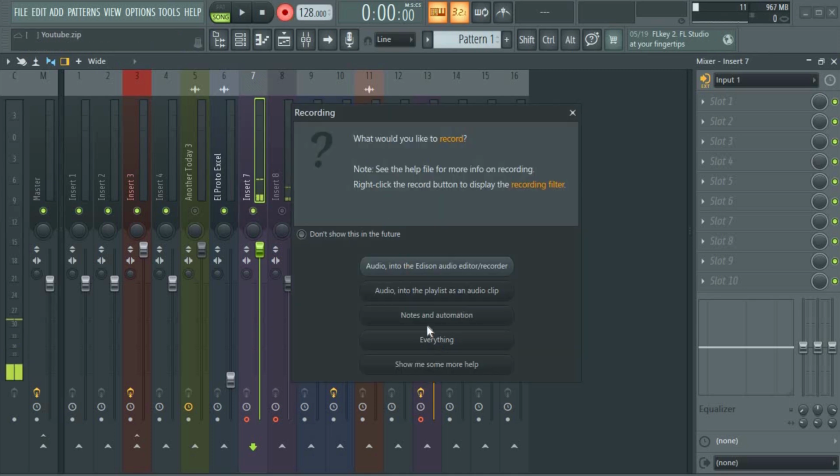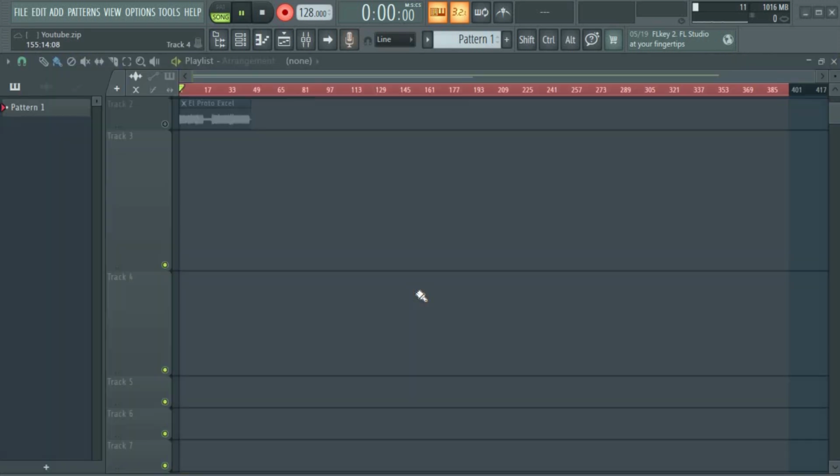We have some options here. The first one is audio into editing. That is if you want to put it in editing. Audio into playlist, I think, as an audio clip, that is the one you go for most times. Note and automation. We don't want to record automation. So audio into playlist is the one that you will use most times, because most times when you want to record, you have a beat already and you just record it into the playlist.